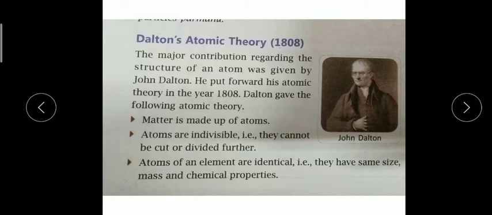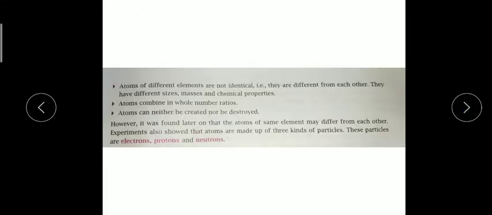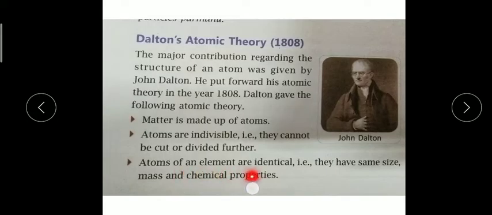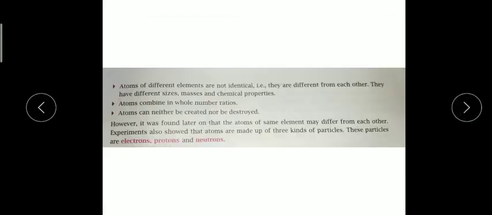Now the third and fourth points are somewhat similar. Here they are saying atoms of different elements, and here they are saying atoms of the same element. Atoms of different elements are not identical, they are different from each other. As I said, we all know that hydrogen, when combined with oxygen, forms the compound water.